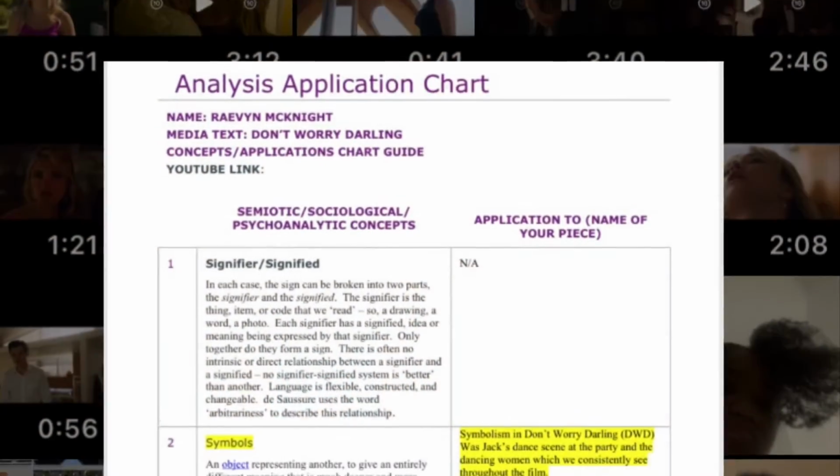In this presentation, I'll be explaining functionalism, alienation, conscious/unconscious, deviance, as well as showcasing how these things come together in the film Don't Worry Darling.